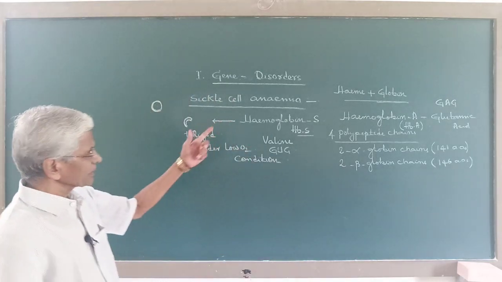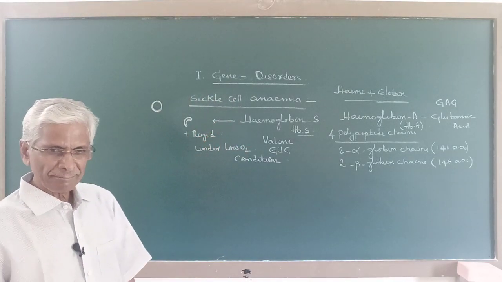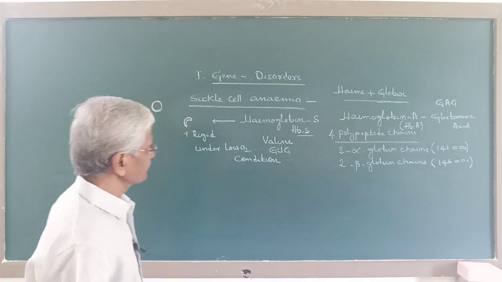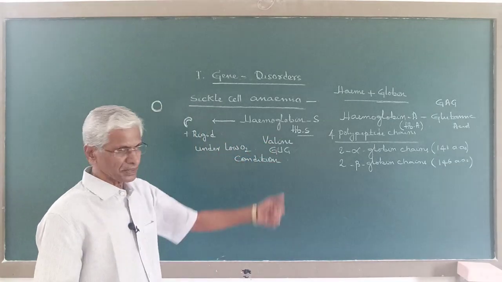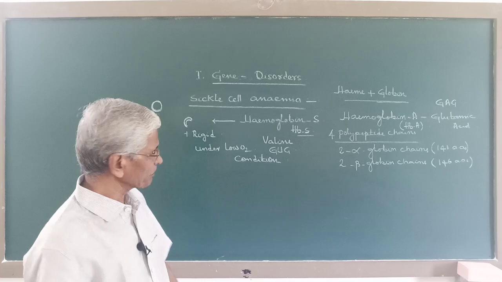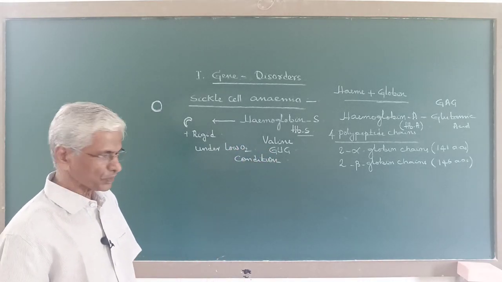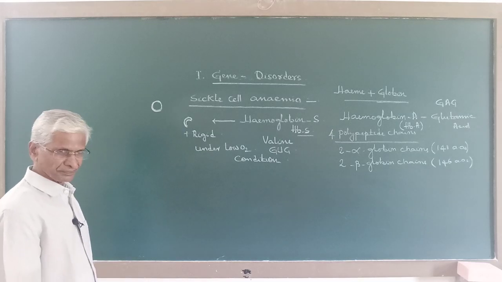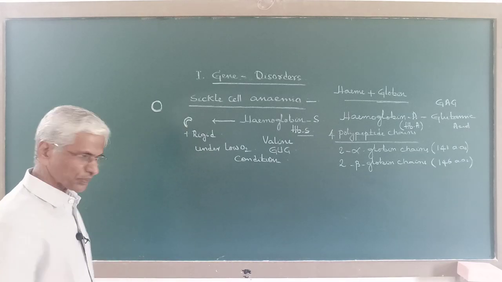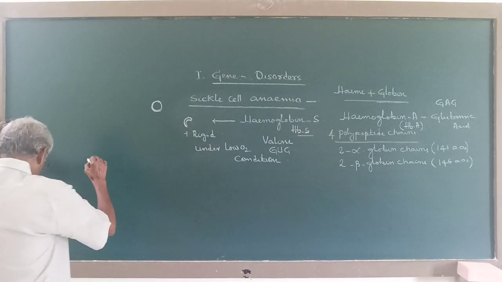Now here, formation of hemoglobin, whether it is hemoglobin A, normal hemoglobin, or sickle cell hemoglobin, abnormal hemoglobin S, is controlled by a pair of genes.